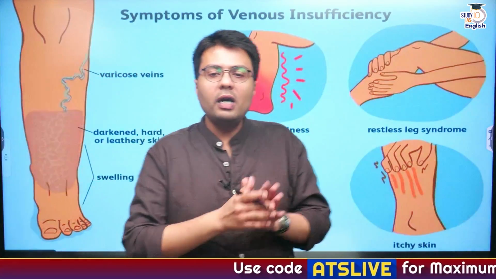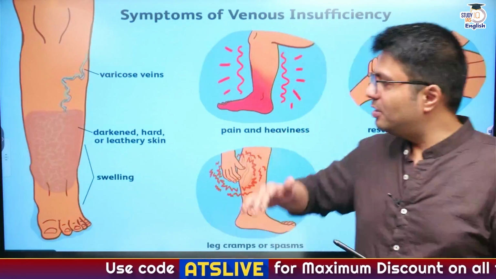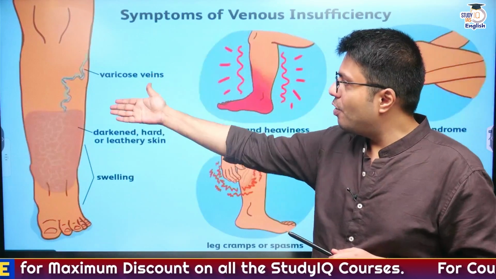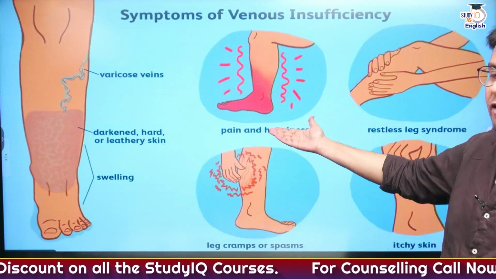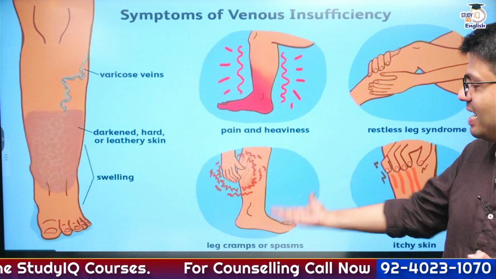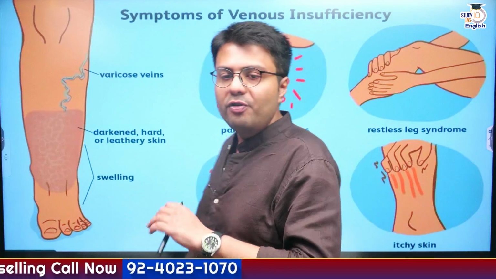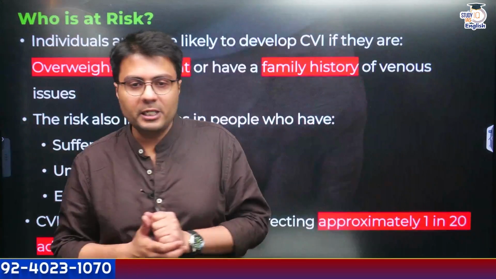So what are the symptoms of venous insufficiency? You can take a look at this diagram. It says swelling can appear in your legs. You can feel pain and heaviness. You can feel leg cramps or spasms. You can feel restless leg syndrome. So these are the visible signs of venous insufficiency.